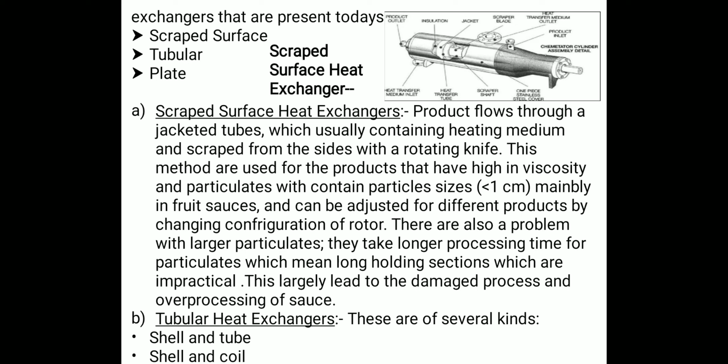The product flows through a jacket tube, which usually contains a heating medium, and a scraper knife slides with a rotating surface. This knife is used to scrape the product material from the jacket tubes. This method is used for products that have very high viscosity and particulates larger than 1 centimeter, mainly in fruit sauces, and it can be adjusted for different products by changing the configuration of the rotor.